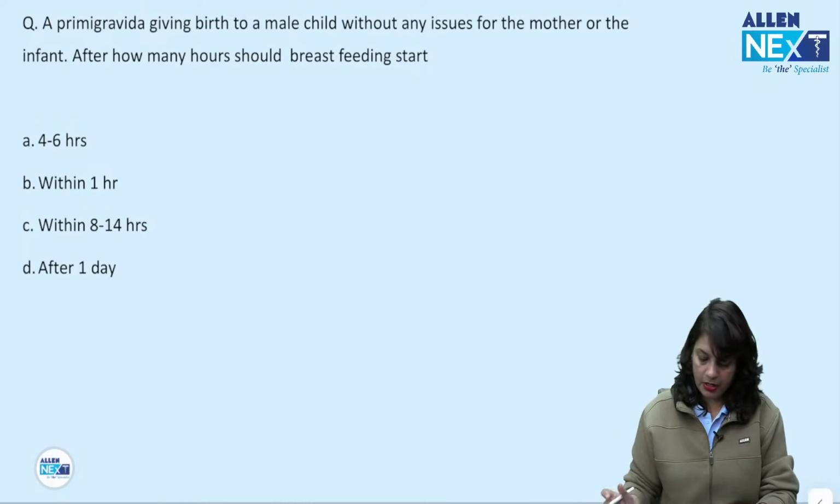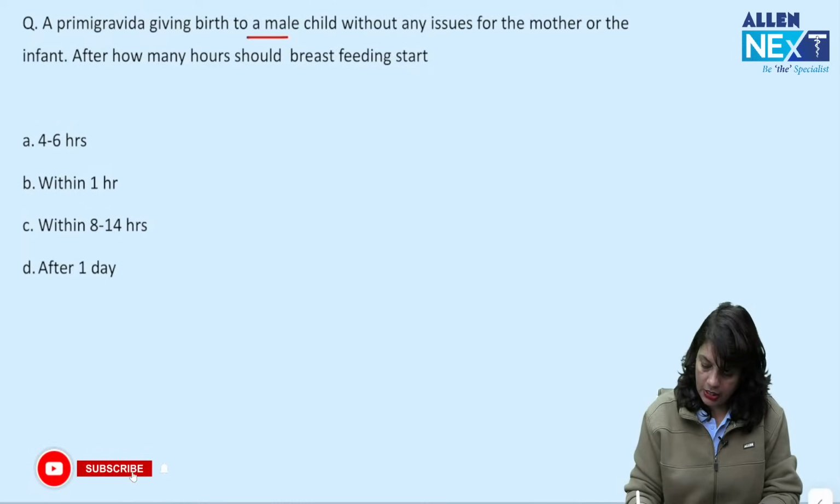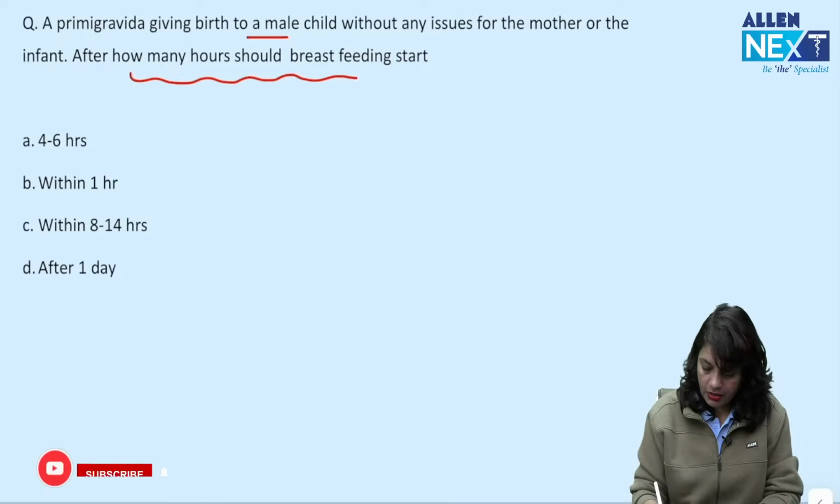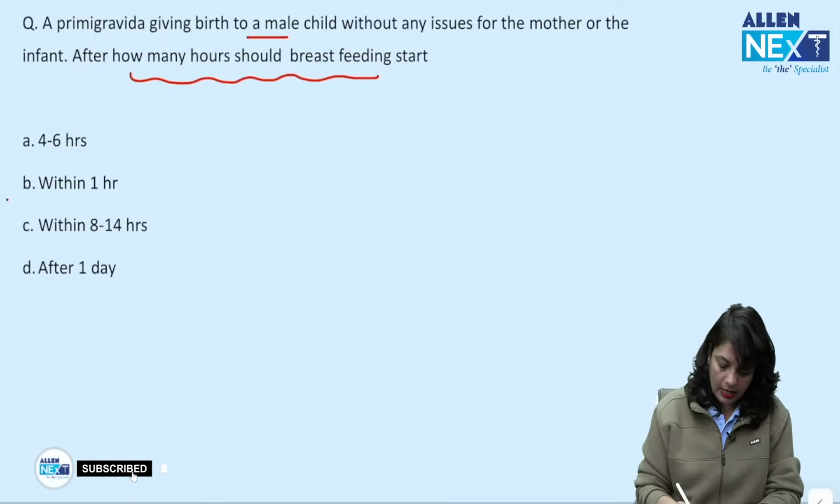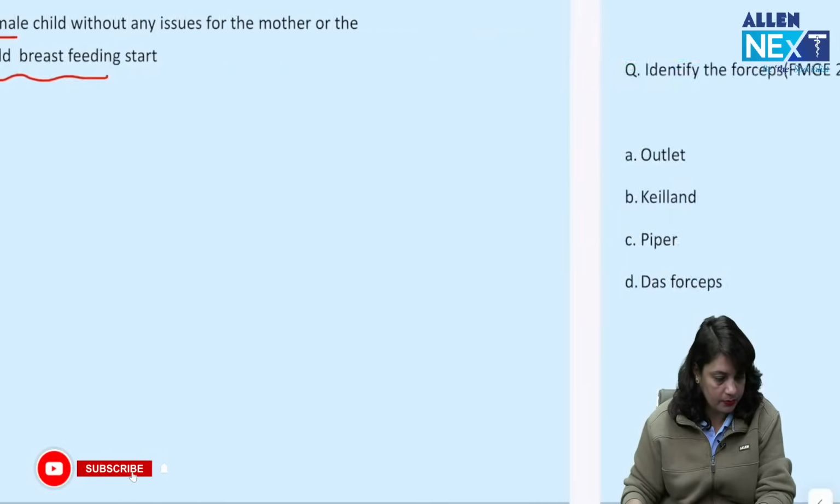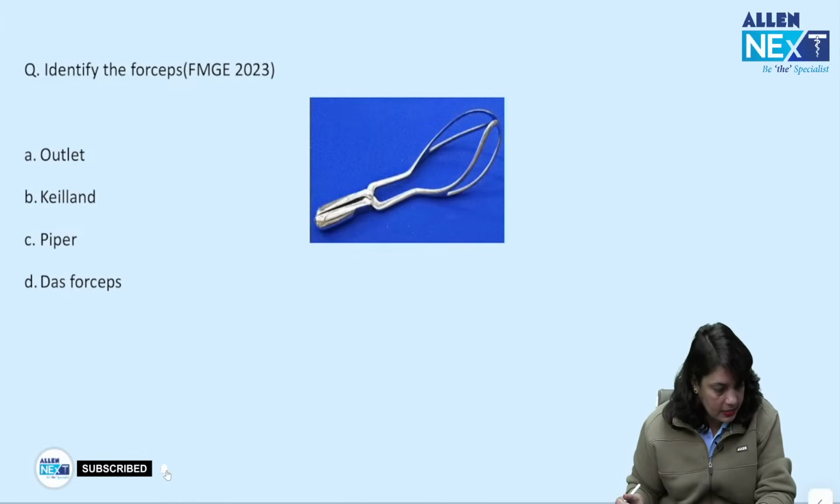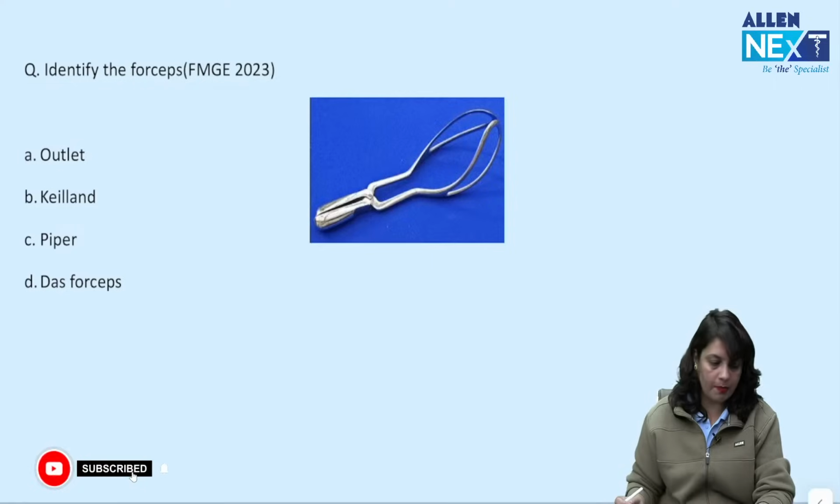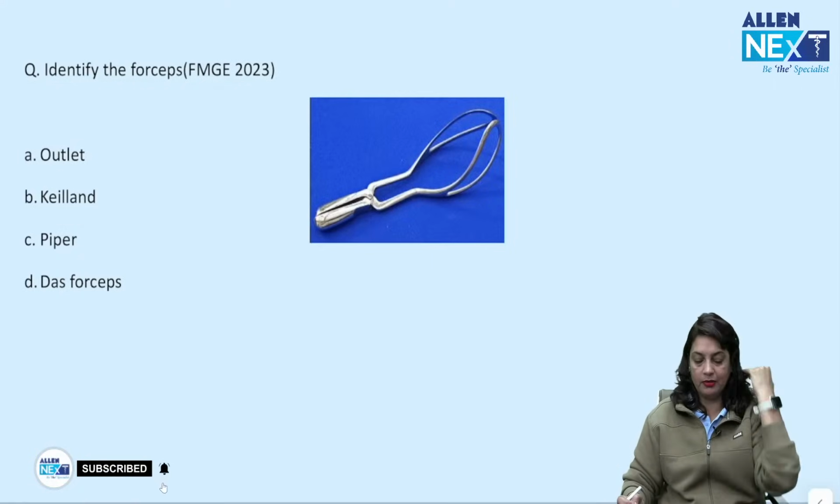A primigravida gave birth to a male child without any issues, for the mother or the infant. How many hours after birth should breastfeeding be started? As early as possible, so within 1 hour. Rh negative, I have already explained it. Detailed discussion will not be possible in this revision session.